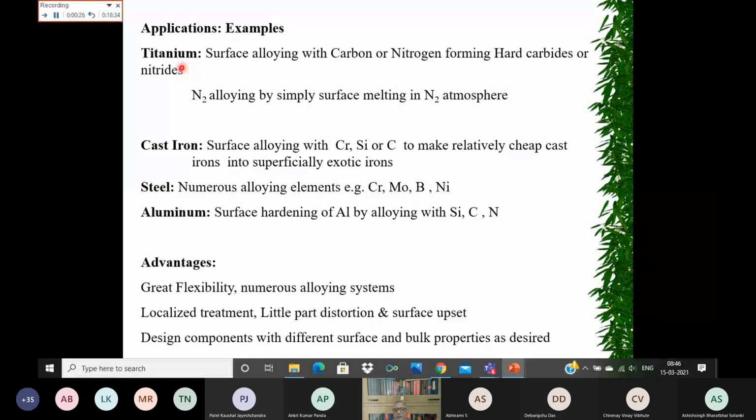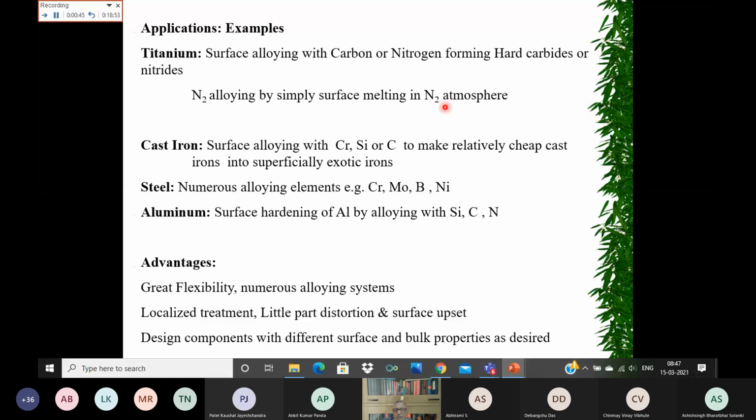For surface alloying of titanium with nitrogen, you simply melt the titanium top surface in a nitrogen atmosphere, and the nitrogen is going to react with titanium and form titanium nitride, which is going to make the surface very hard.